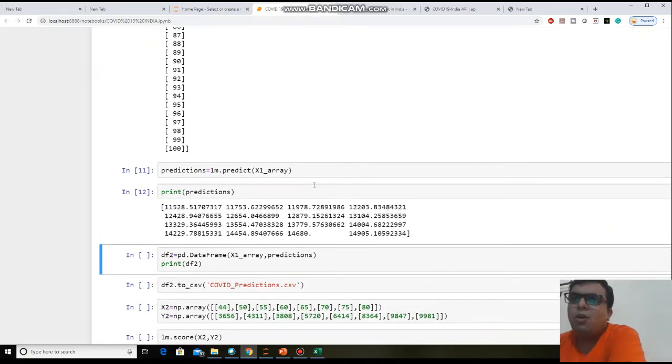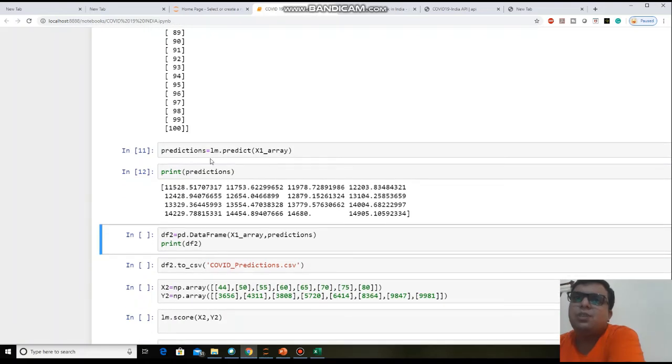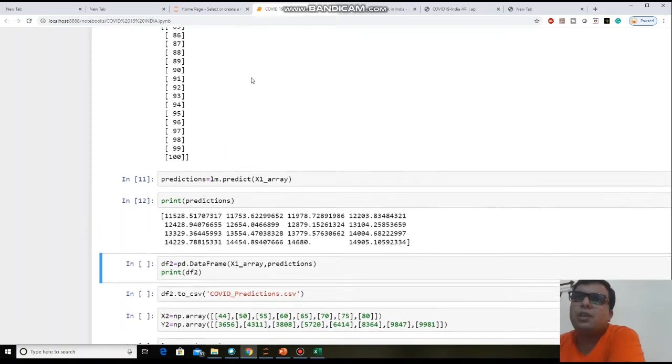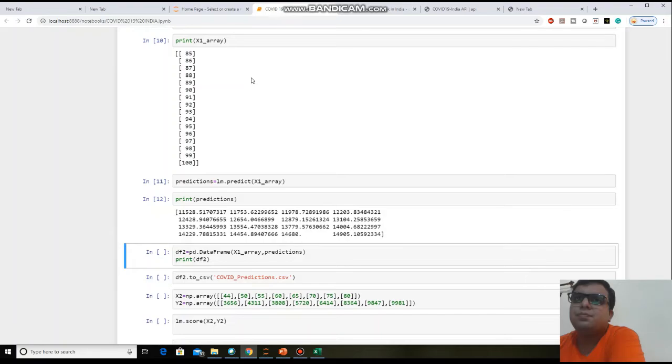Now I want to save this prediction in one Excel file so that we will get an idea about the total cases, what will be the total cases after the 100 days. That's why I am creating a data frame of these x1 values and the predictions. Using this syntax you can create a data frame. I am giving the data frame the name df2. Just print this data frame. For that I need to execute this line.